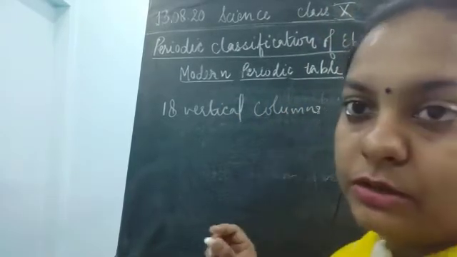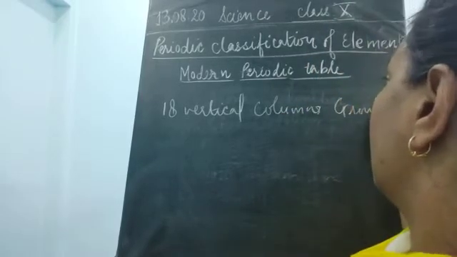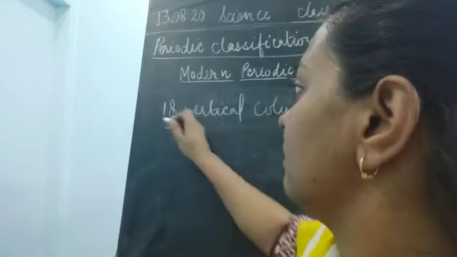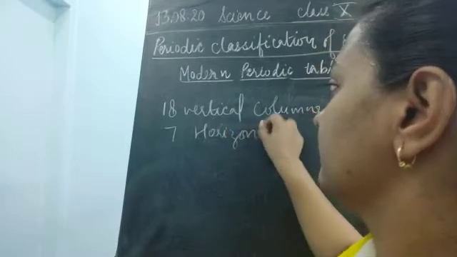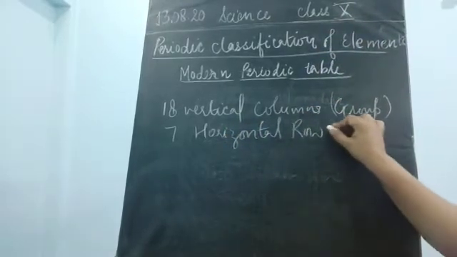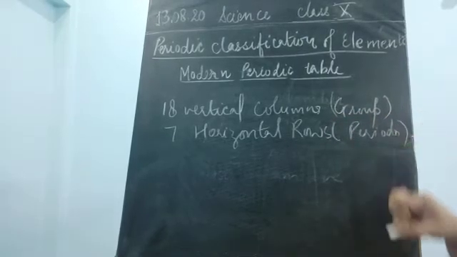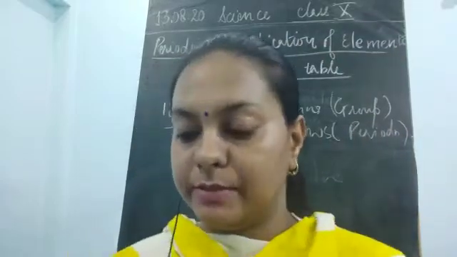Okay, so 18 vertical columns are there. These are known as the groups. And there are 7 rows or 7 horizontal rows, and this is known as the periods. Okay, now this is what is about the group and the period. So 7 and 18, please remember.